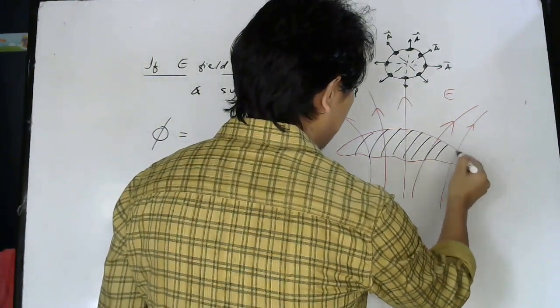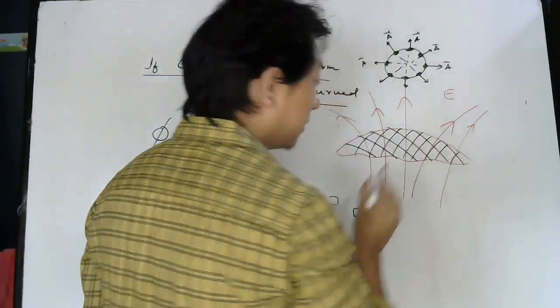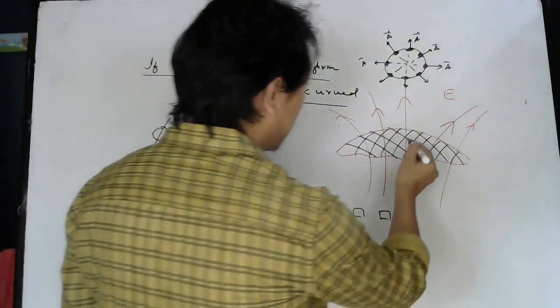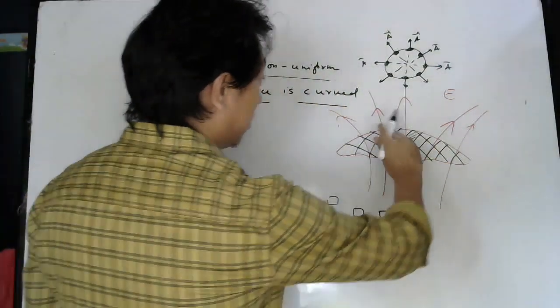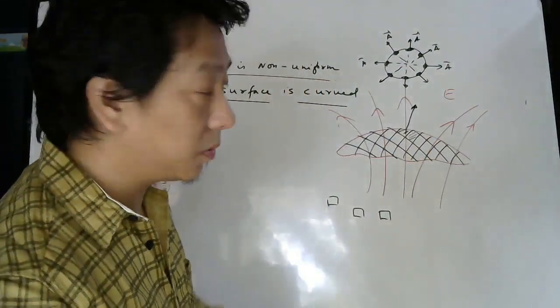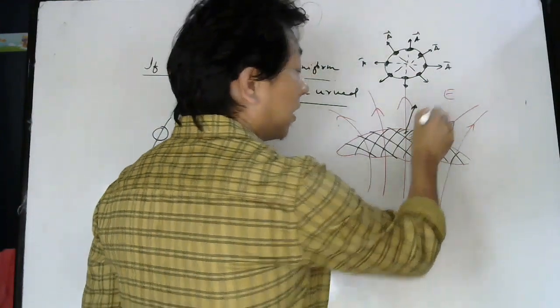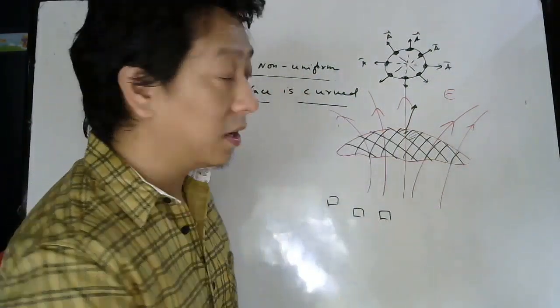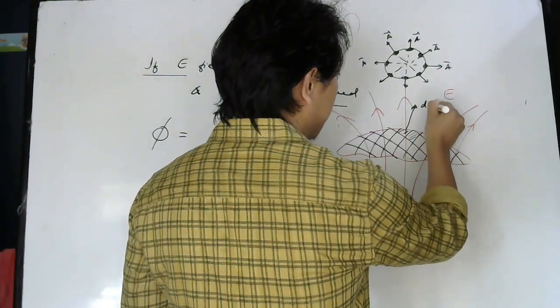So what you do, you divide this into small parts like this. Now if you take one small part, or here on the top, that will have some area vector perpendicular to this surface. And that area vector I will not write as A bar, because A I will use for the whole area. So for this small part I will write dA.